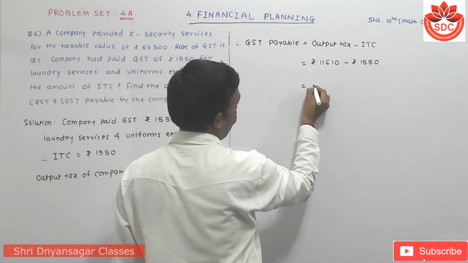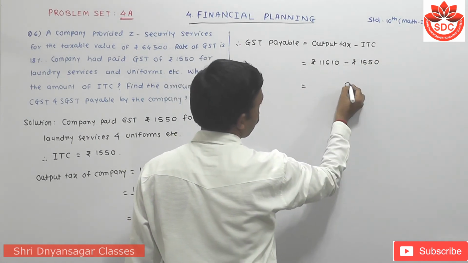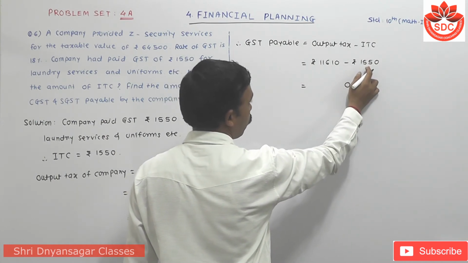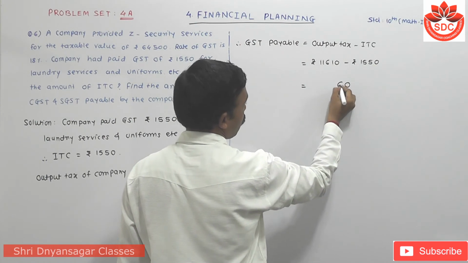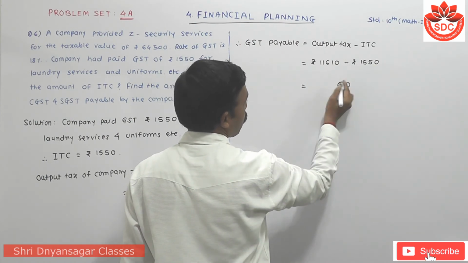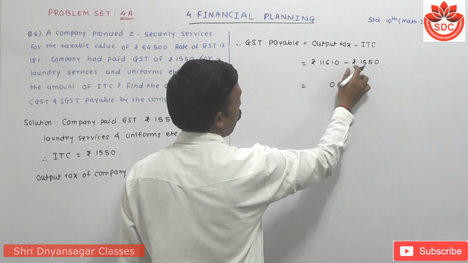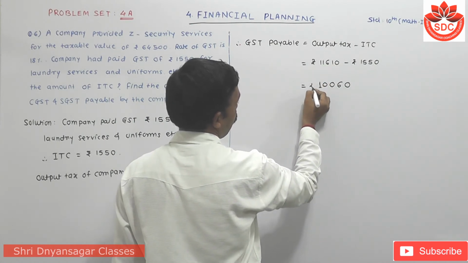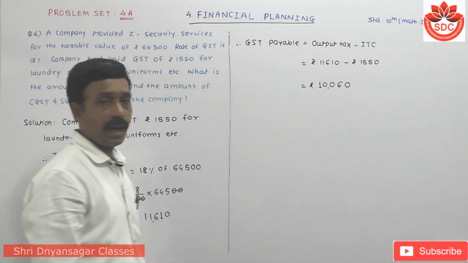Now when we have to subtract here, this 0 as it is, then from this 11 we have to subtract this 5. 11 minus 5 becomes 6. Then it is 5. 5 minus 5 becomes 0. Then here 1 minus 1 becomes 0 and 1 as it is. Means that rupees how much? 10,060.